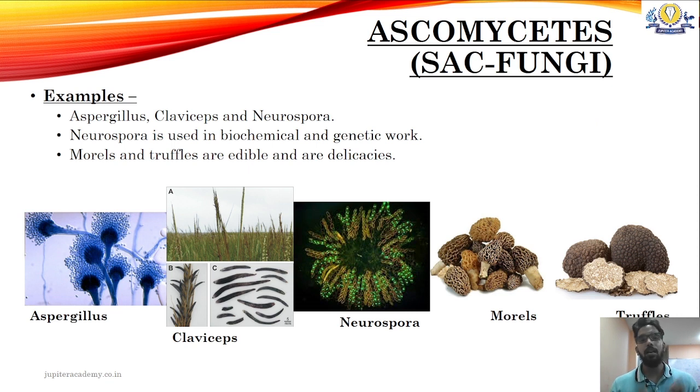Now let us look into the examples of Ascomycetes. There are various examples. You have Aspergillus, Claviceps, and Neurospora. Neurospora is important in that it is widely studied in biochemical as well as genetic work. We also have edible mushrooms here. In this case, they are morels and truffles, which are generally used as delicacies, and which are very expensive as well.